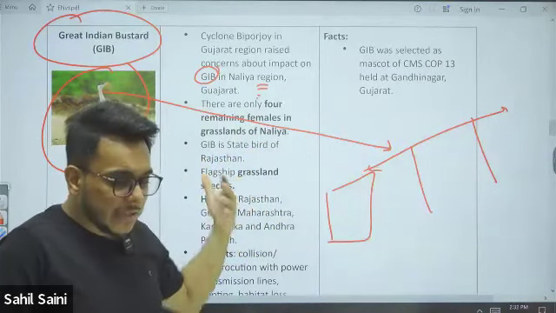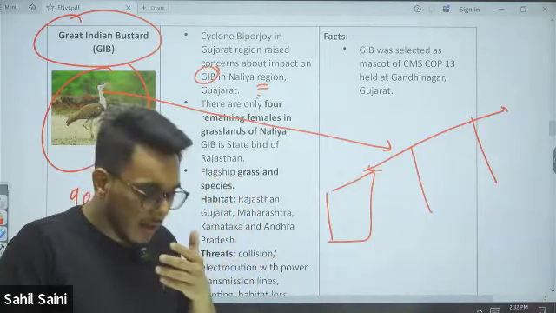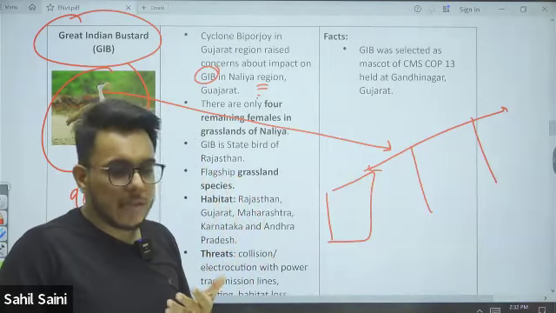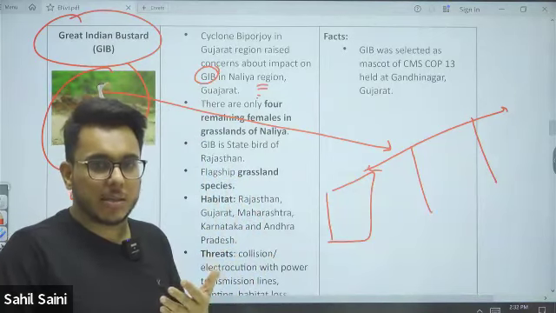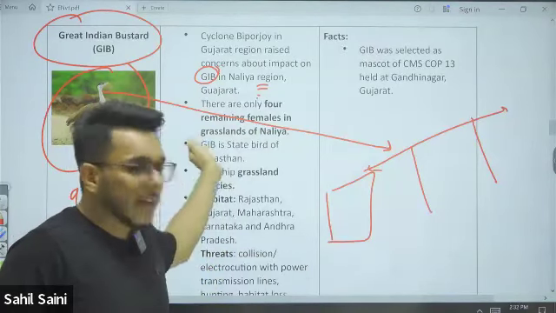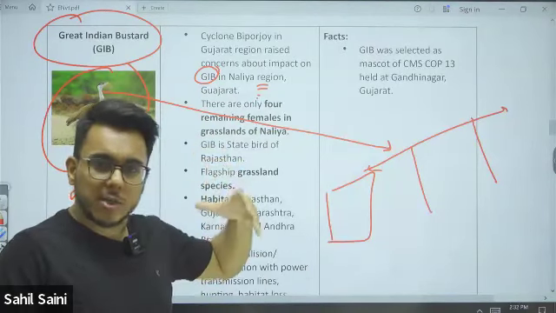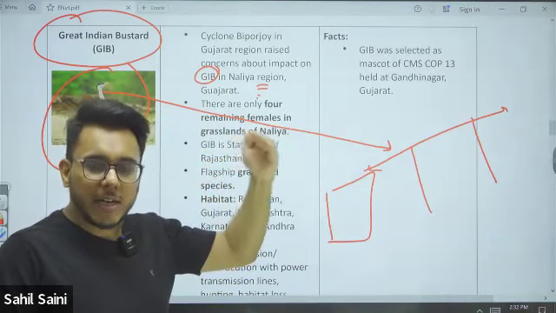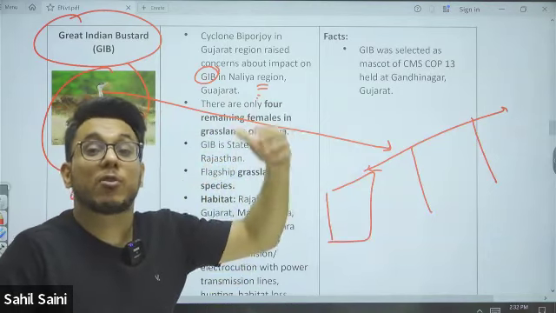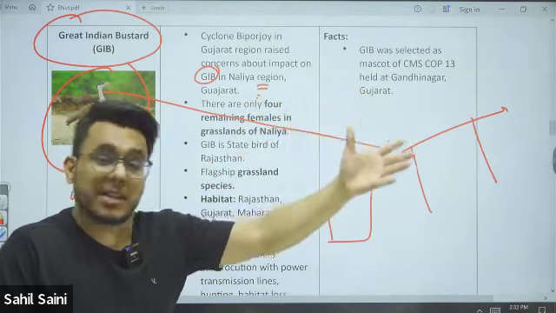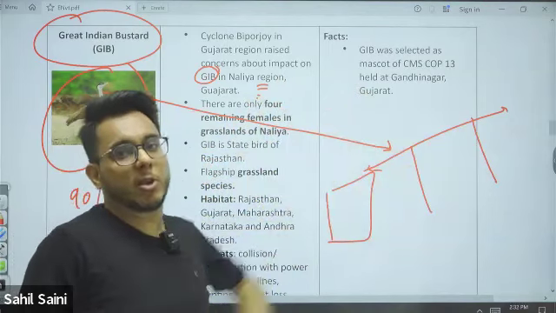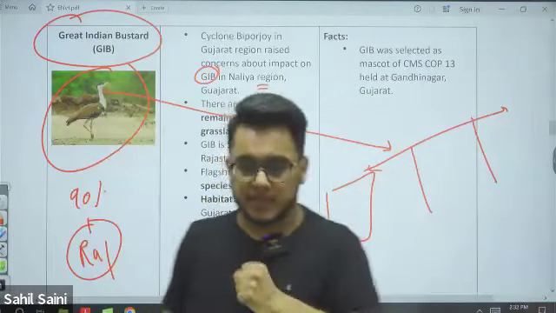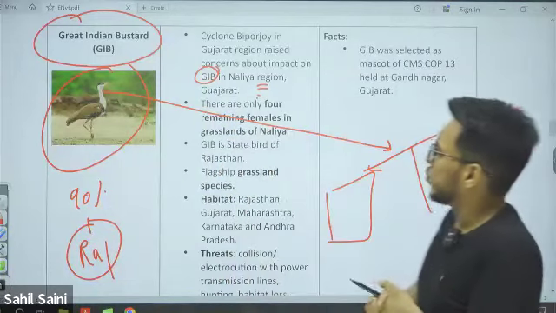Now, on one hand, deploying solar power is important. We need to build solar parks, but at the same time, conservation of the Great Indian Bustard is also important. So the Supreme Court said that a person who wants to be protected against climate change, who wants solar power and renewable energy, has a fundamental right to it. But yes, we also need to protect the Great Indian Bustard. So how to go about that? It was in the news.